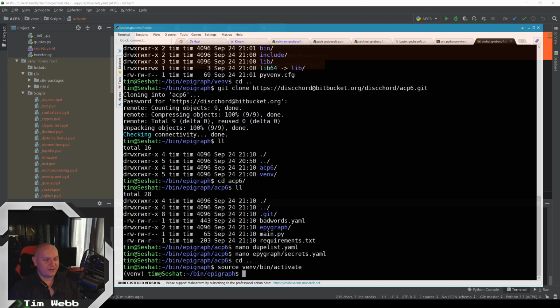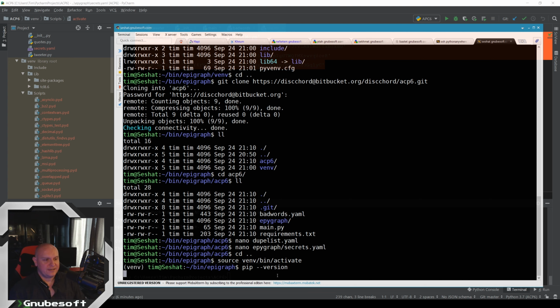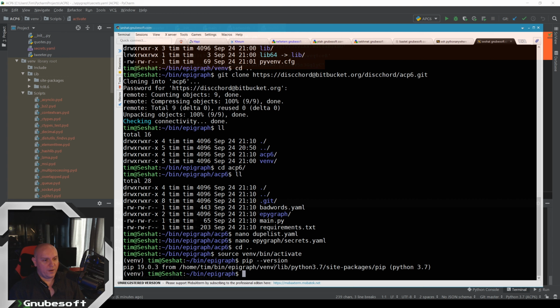Now we've got that on the remote server. We can use our requirements file here. Oh wait, hold on. I just remembered another thing to point out here. You want to make sure that the venv is correct. So do a pip --version, and it'll tell you where it is pulling this pip from.